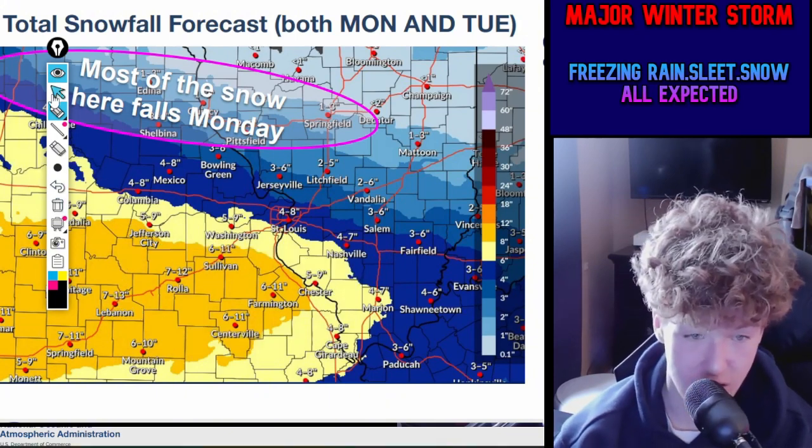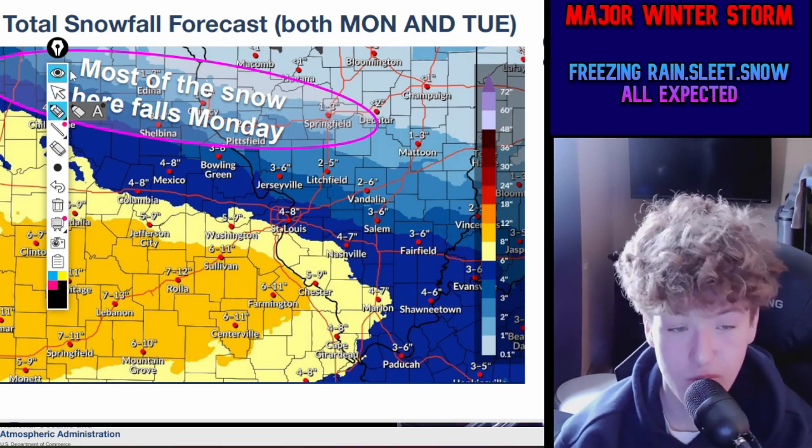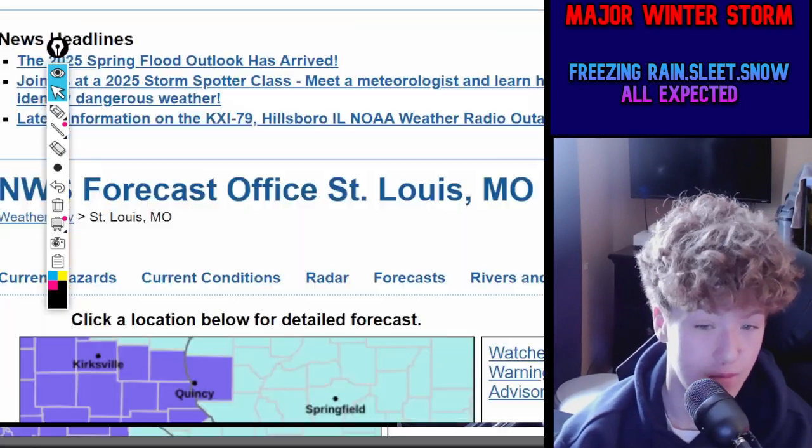Those areas are possible as a dry and fluffy snow is going to occur, but it's still a little uncertain where that narrow band is going to occur.